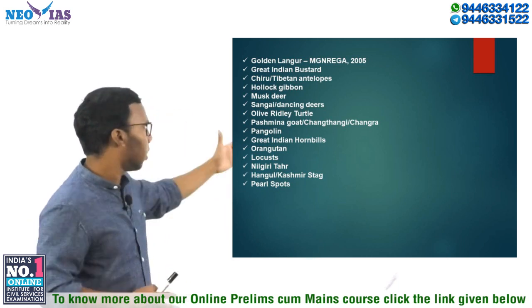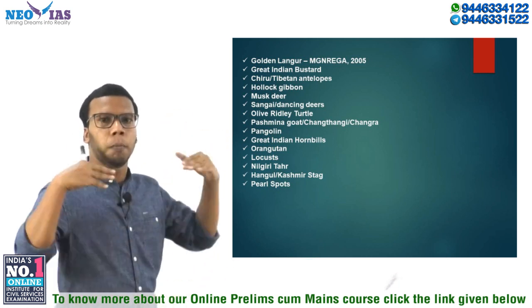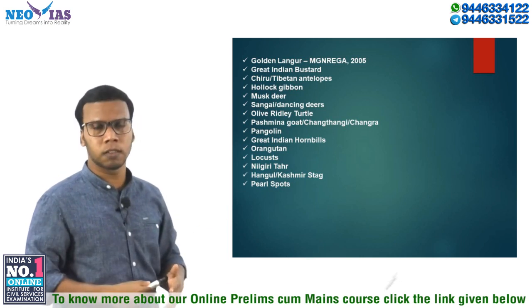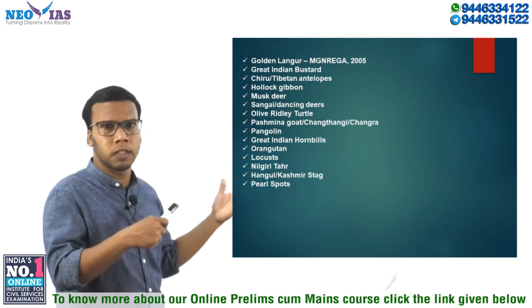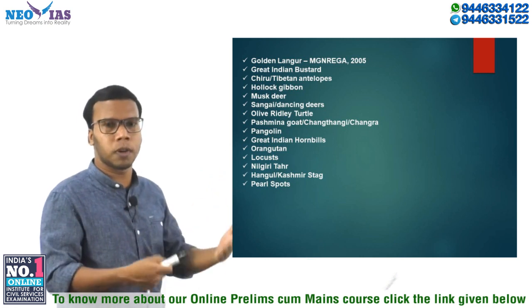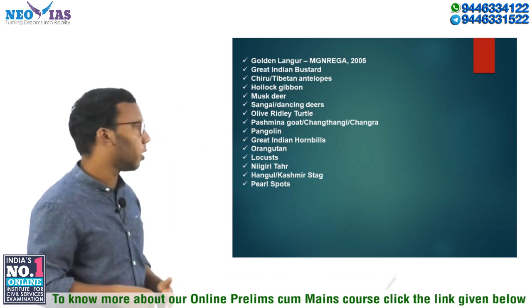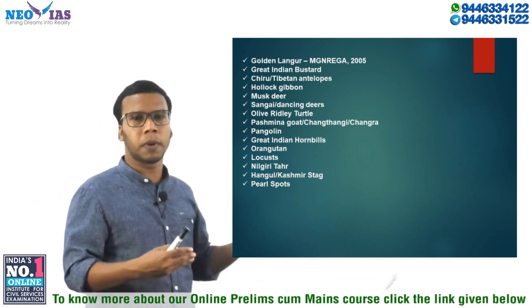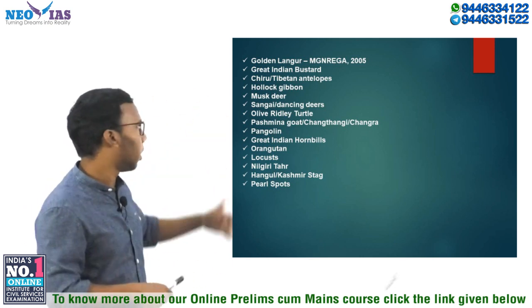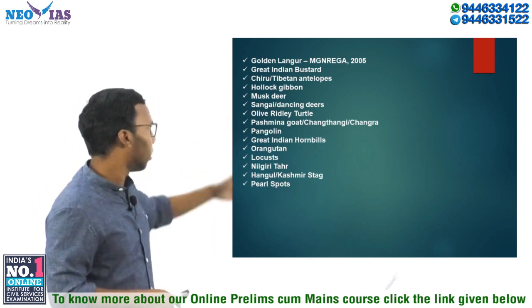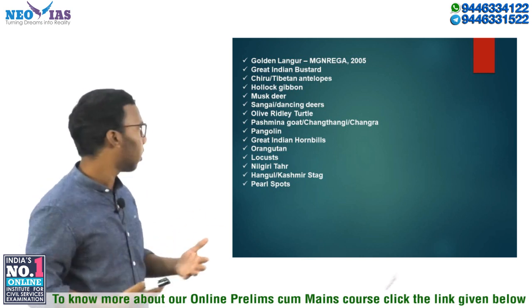Then the olive-ridley turtle exhibits the arribada, that means mass nesting of olive-ridley turtles is called arribada. Then the pashmina goat, also called changthangi or changra, is where we get the pashmina wool. Pashmina wool is made from the fur of this pashmina goat.